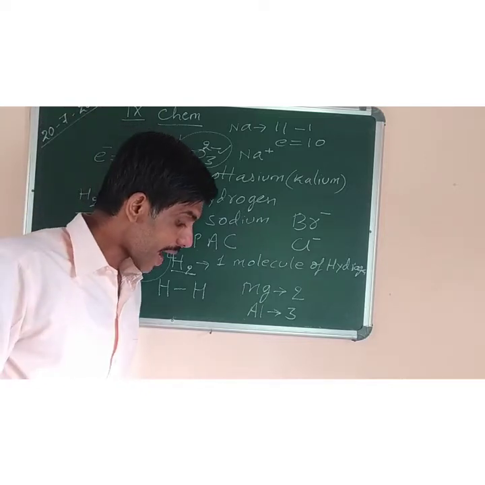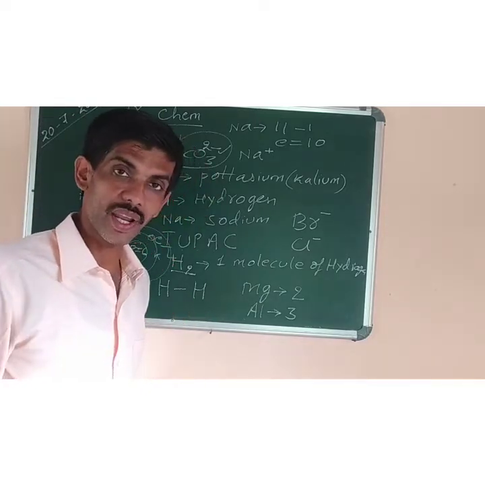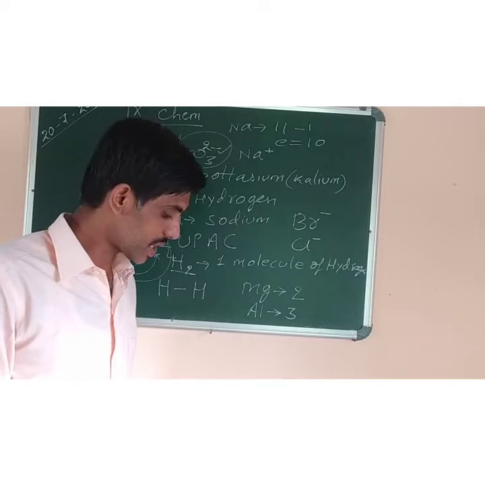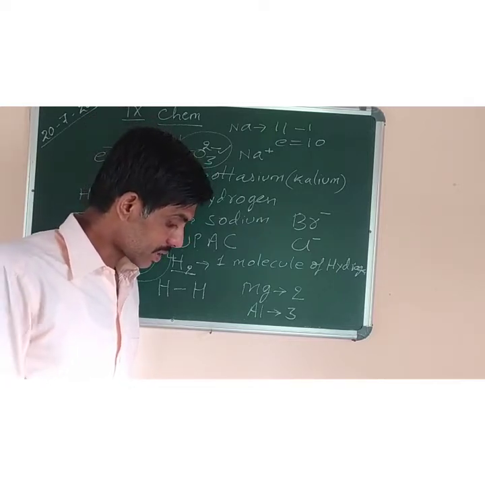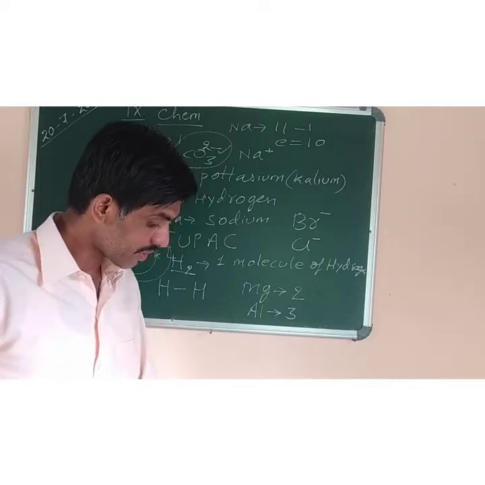If tin has a valency of 1, it is called stannous. If valency 2 is there, it is called stannic. And it is also known as ferrous and ferric.